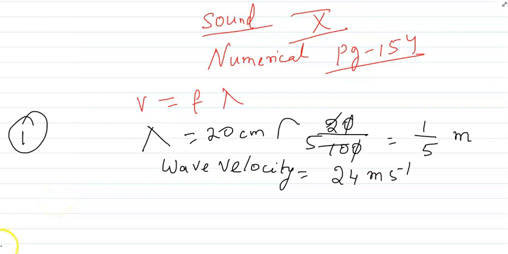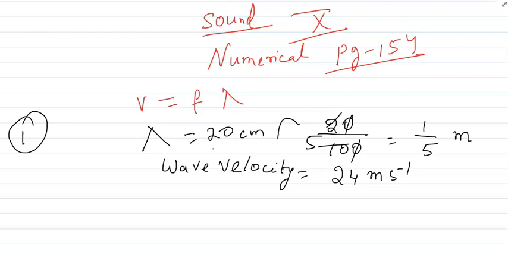If you please reply, 20 centimeter. So centimeter to meter we have converted. That means 1 by 5. Wavelength is equal to 20 centimeter. Wave velocity is equal to how much? 24 meter per second. Okay, don't worry. If you will not write, no problem, because I am recording this all. I'll send the recording. Don't worry. Okay. So what we have to find? The number of waves produced in 1 second.